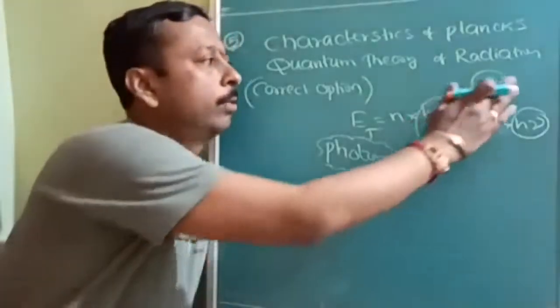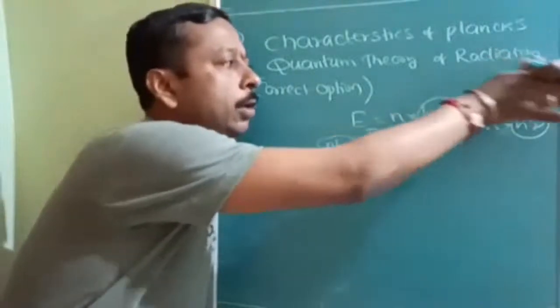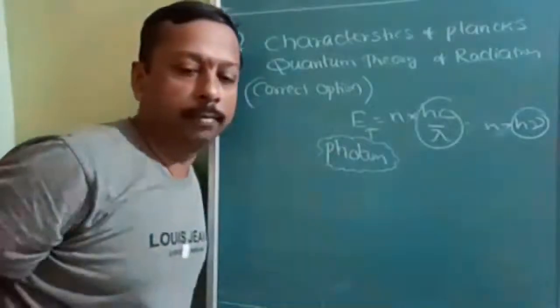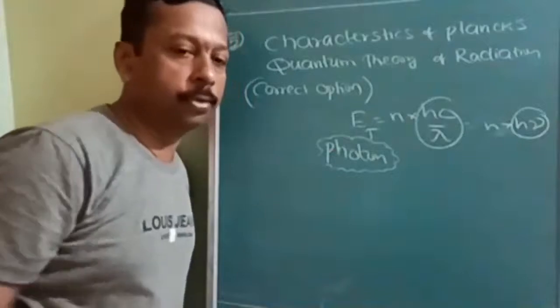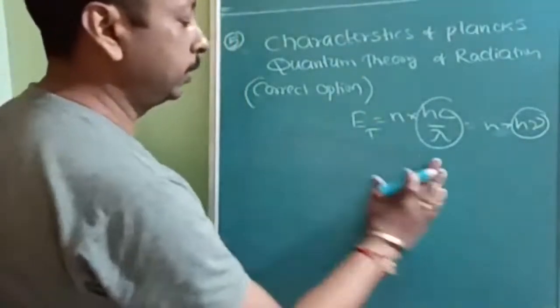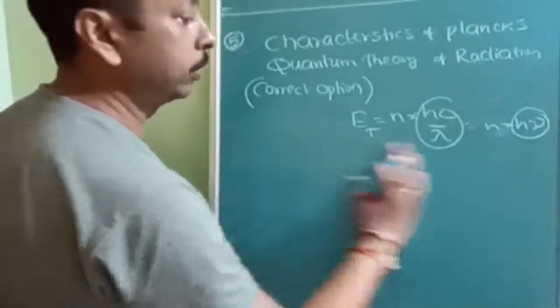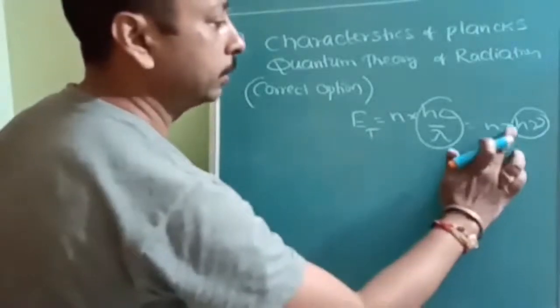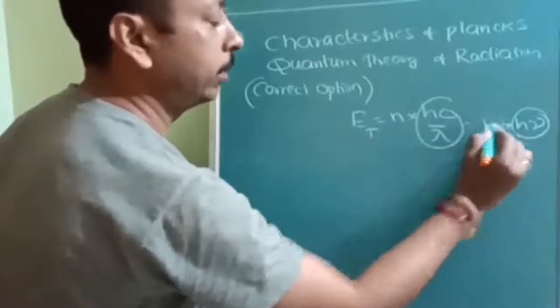Understood? So the number of electromagnetic waves is 8. Out of them, visible light, if it is there, is called a photon. Now this is in and around the question. So if you know the answer and you skip this question, then you are at a loss.